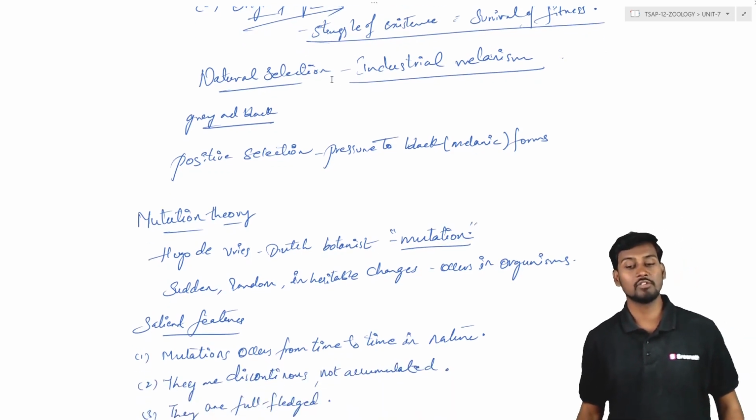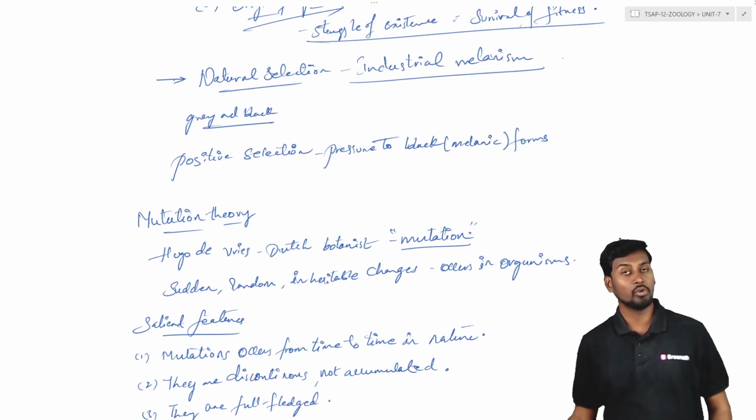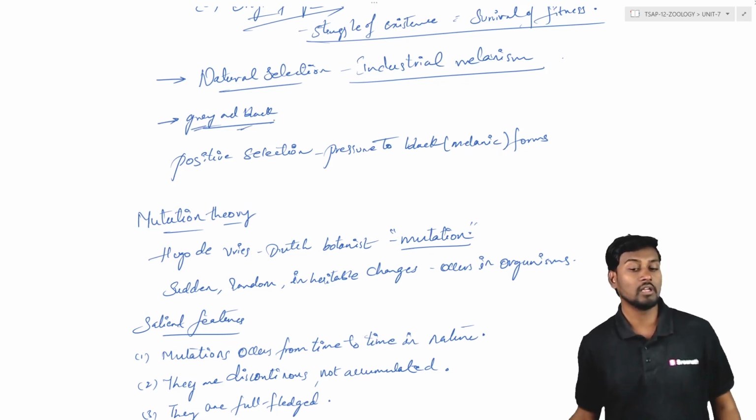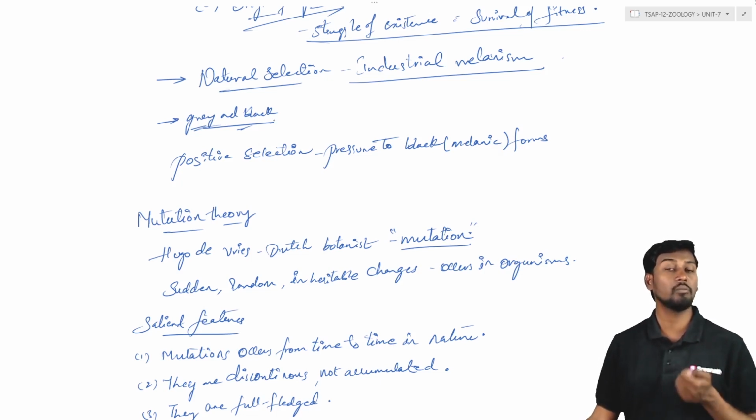So coming to natural selection. Natural selection is nothing but it is about industrial melanization. So industrial melanization is the process, nothing but natural selection relevant to industrial melanization. It is the one where we can see that gray or black colored things are generally observed. So in natural selection, industrial melanization is where we can see the color of the moth is affected by the change in the environmental condition.